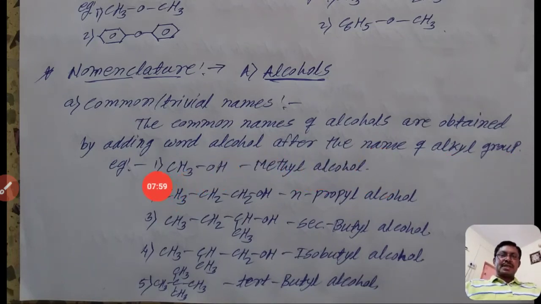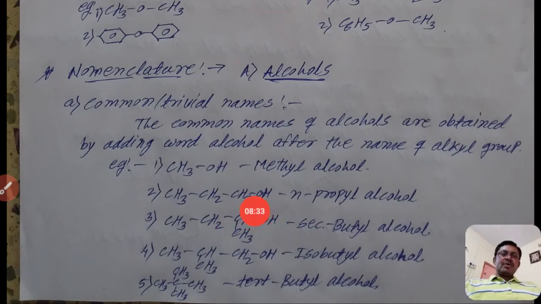For example, see the first example, CH3OH. CH3 means methyl, OH means a hydroxyl group. Then it is an alcohol which is commonly named methyl alcohol. First write the alkyl group, that is methyl, because it contains only one carbon atom. CH3 is known as methyl. Then after, alcohol.